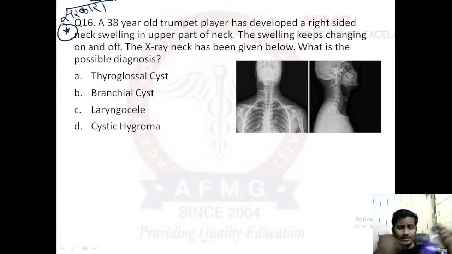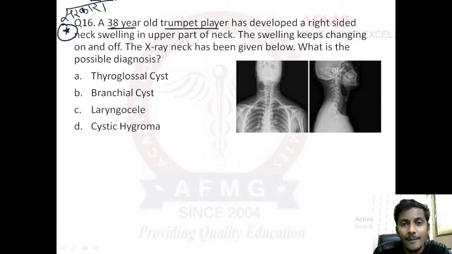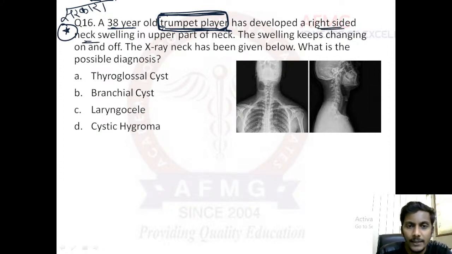Everybody has solved this question many a times now. So, a 38-year-old trumpet player. For that matter, any wind blowing instrument, if it comes, saxophone, trumpet, shehnai, anything, any wind blowing instrument player, trumpet player has developed a right-sided neck swelling in upper part of the neck. The swelling keeps changing on and off.